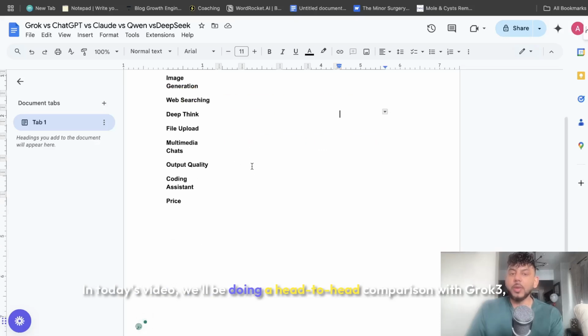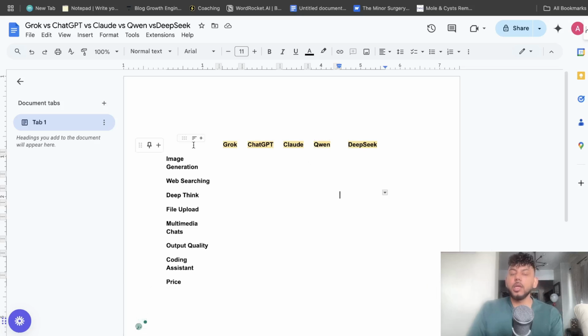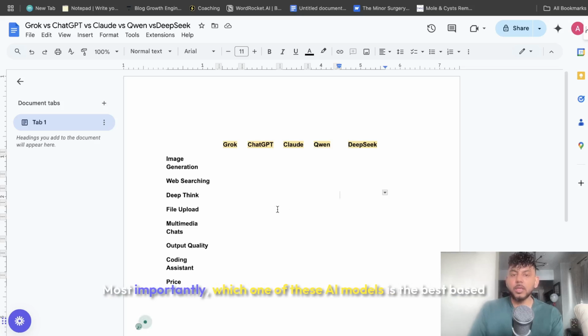In today's video, we'll be doing a head-to-head comparison with Grok 3, ChatGPT's o1, Claude Opus, Qwen, and DeepSeek. We'll be comparing and assessing some of the key features. We'll be addressing which one of these AI models is the best. Most importantly, which one of these AI models is the best based upon your specific use case. Let's go ahead and get started.